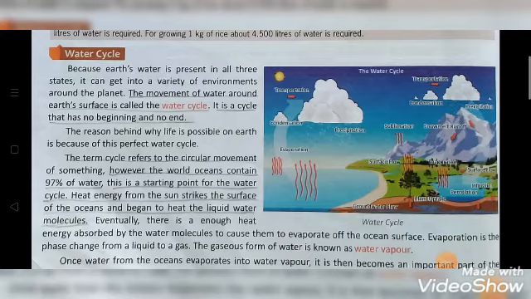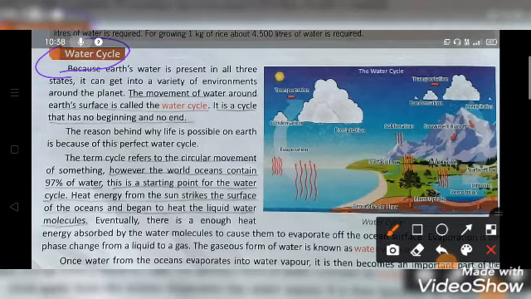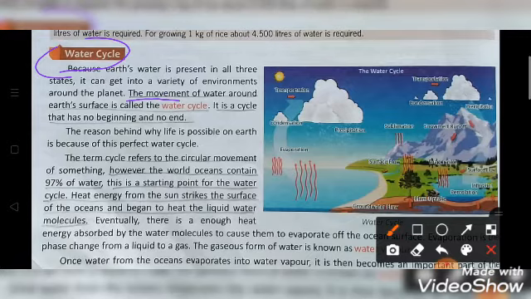Now let us see again the water cycle. What is the water cycle? The movement of water around the Earth's surface is called the water cycle. So let us try to see here from the picture.